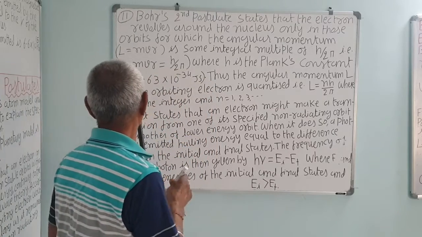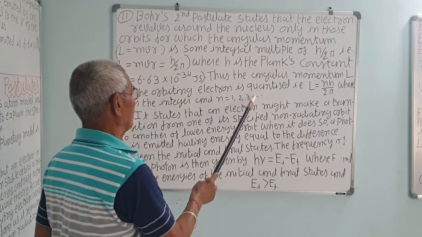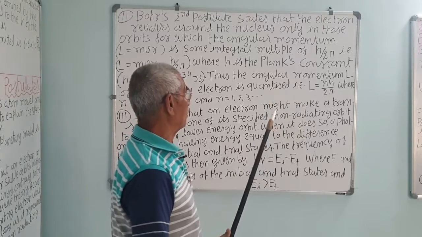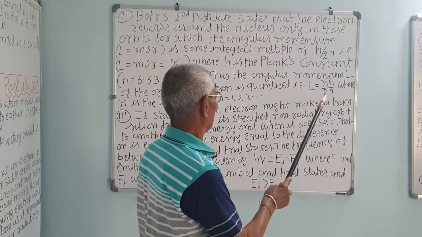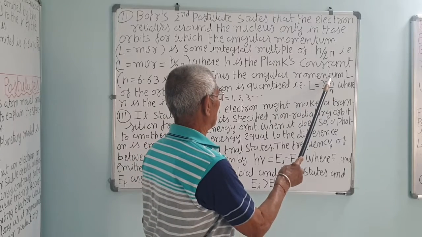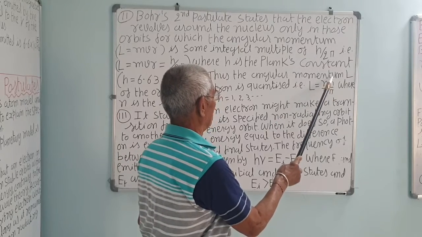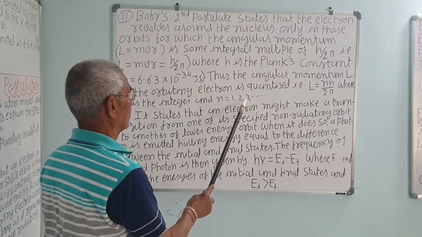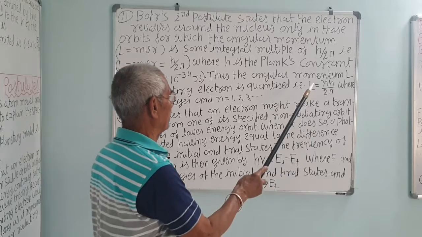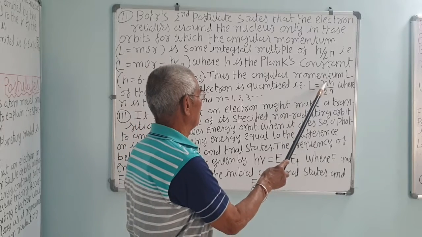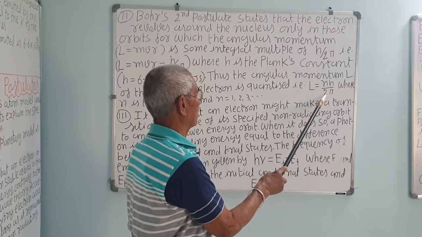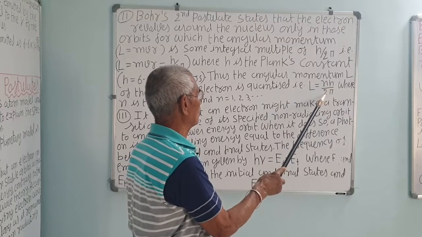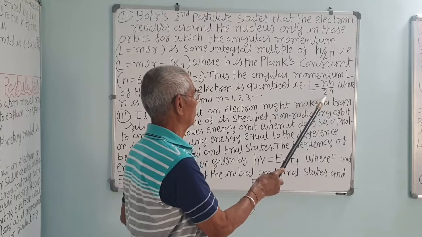Thus, the angular momentum L of the orbiting electron is quantized. He used Planck's quantum theory. That is, a multiple of h upon 2 pi, n h upon 2 pi, where n is an integer, n equal to 1, 2, 3. If it is the first orbit, its angular momentum will be h upon 2 pi. If the electron is revolving in the second orbit, the angular momentum will be 2h upon 2 pi, that is h upon pi, as the 2 will cancel.